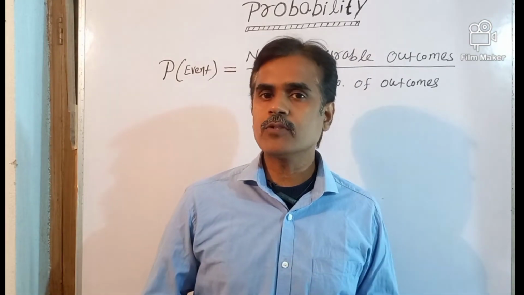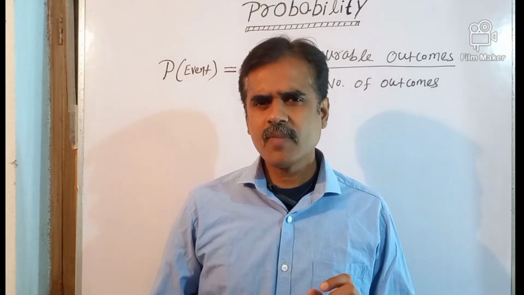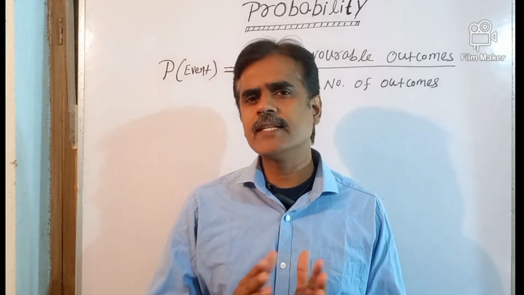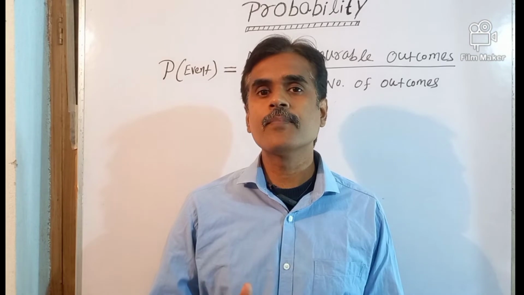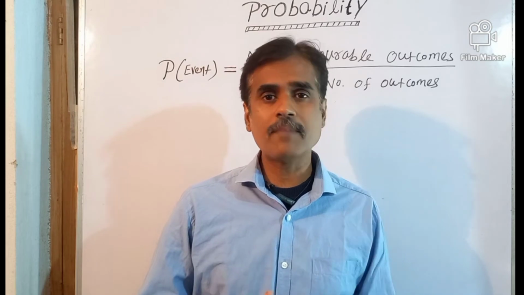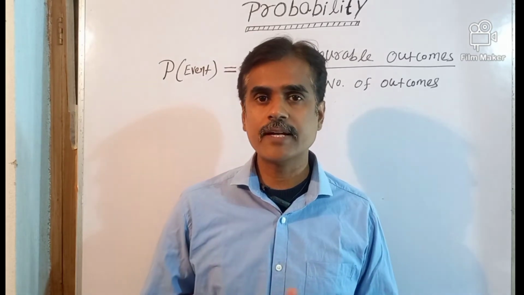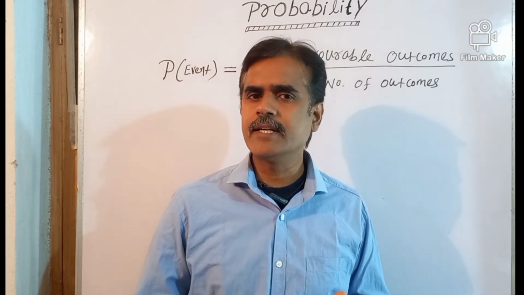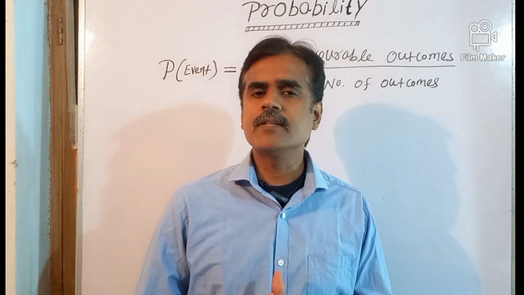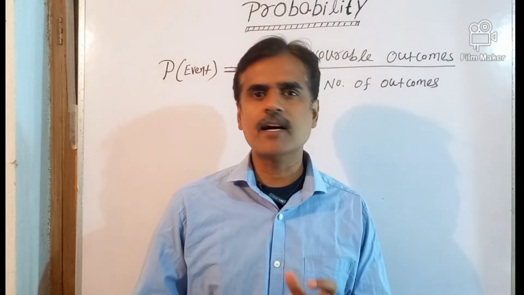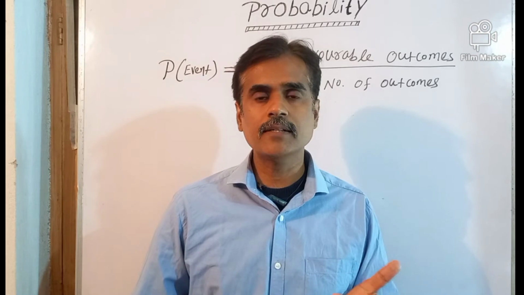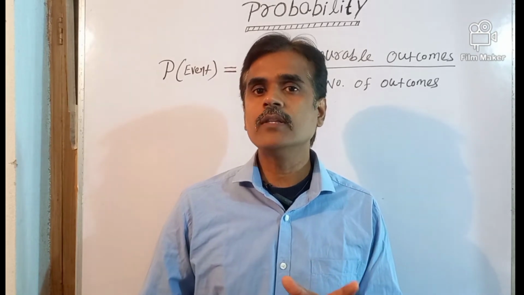But there is a theoretical approach also, which is most important. In some cases, we can't perform the real experiment. Suppose launching a satellite, we cannot do it again and again. Or suppose we are checking the strength of a building, whether it will collapse in an earthquake or not. By a real earthquake, we can't check it. Such as for weather forecasting, or betting in sports. In this type of situation, we can't do the experiment, we just guess the outcomes. So this guessing of outcomes, or the chance of that outcome, is called the probability.